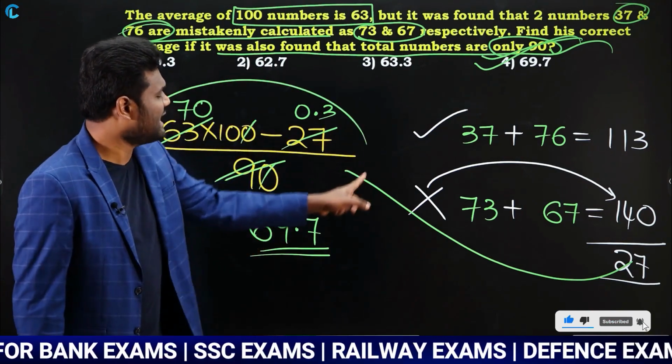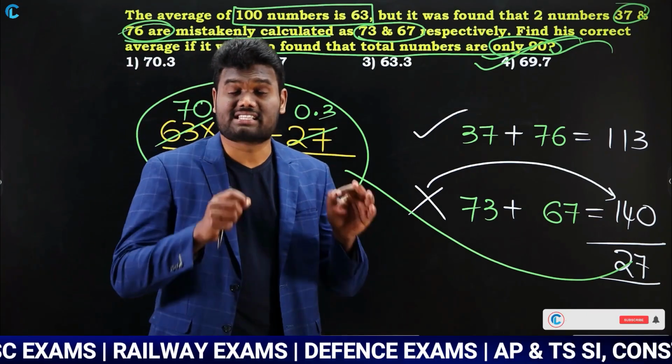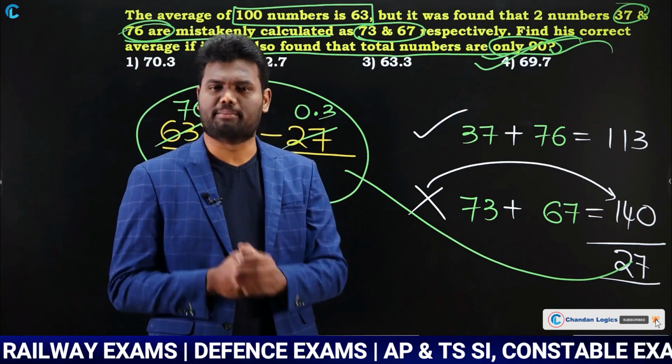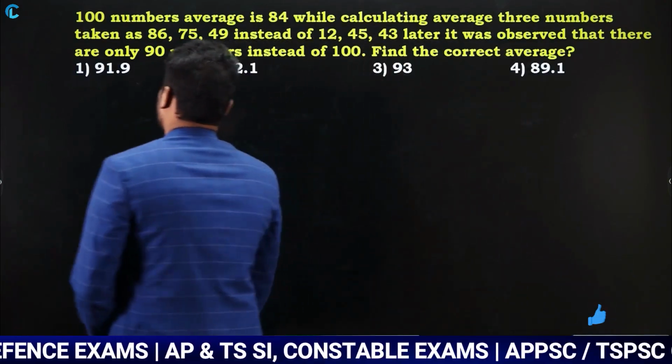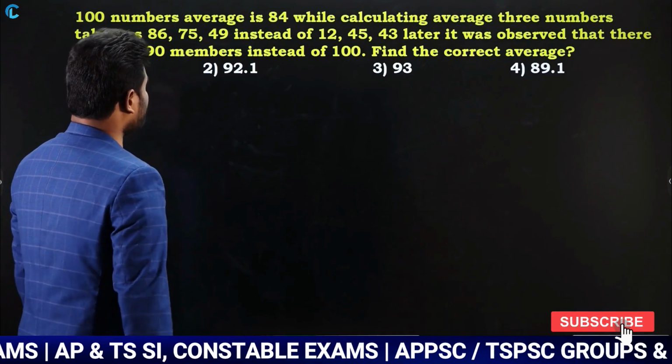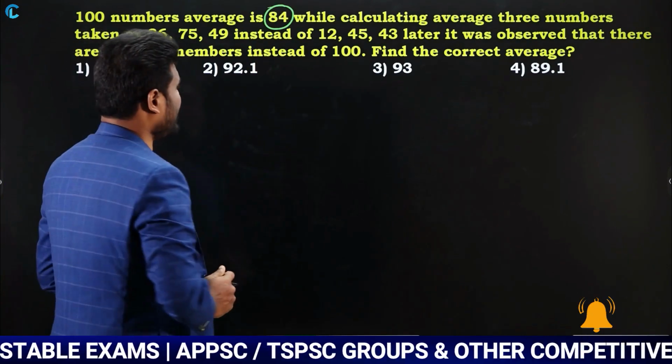When you calculate this, you are going to get the answer as 69.7 as the correct average for the 90 numbers. Okay, let us look at the next one. Next question: 100 numbers, average is 84.